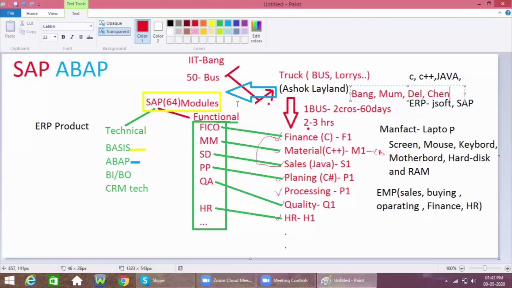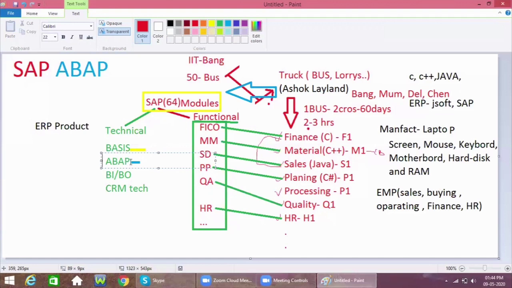Okay. So this is how the entire business happens in a manufacturing company. So it is happening like this. Now we will check ABAP. What is ABAP first? So this is the ABAP history. Before discussing ABAP, what will the ABAP people do in SAP? ABAP is nothing but Advanced Business Application Programming.